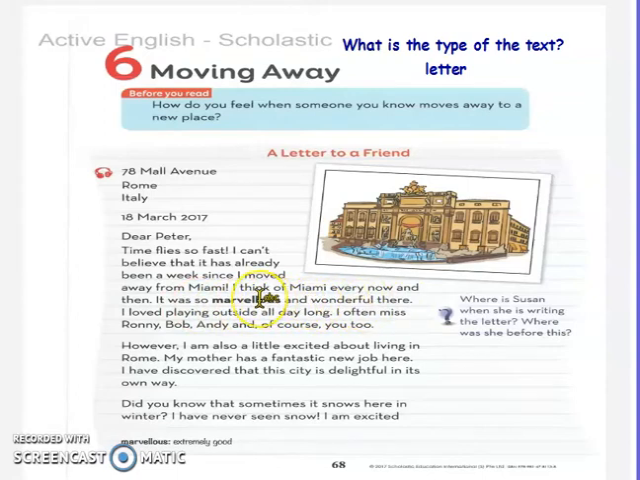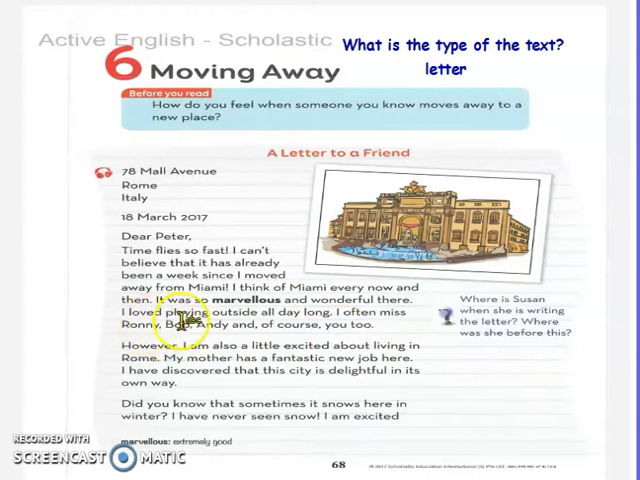Here, my students, Susan spent a nice time in Miami. So, it was so marvelous and wonderful. Marvelous, and wonderful. Here, my students, marvelous and wonderful are excellent adjectives.